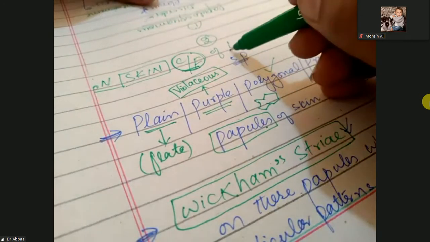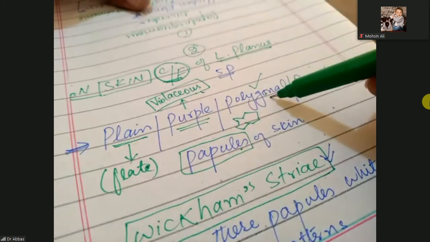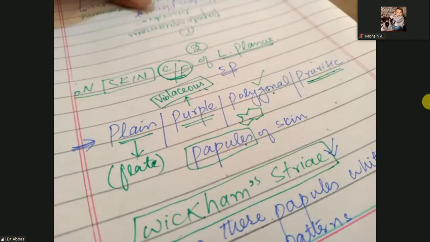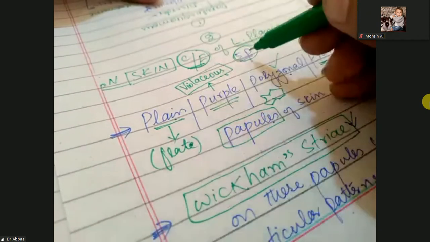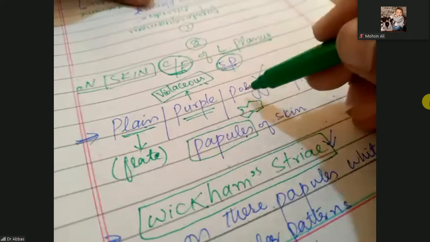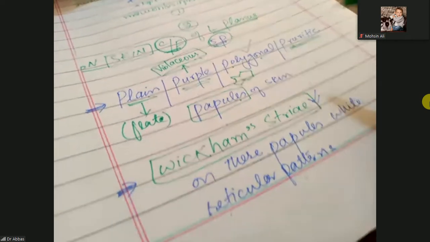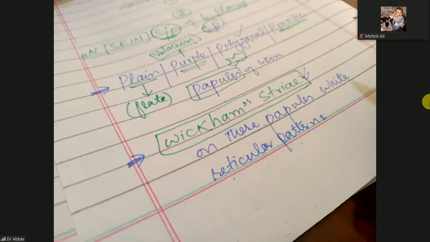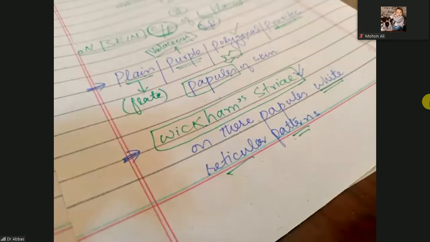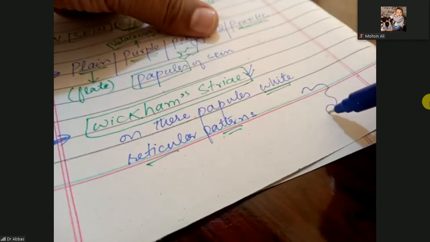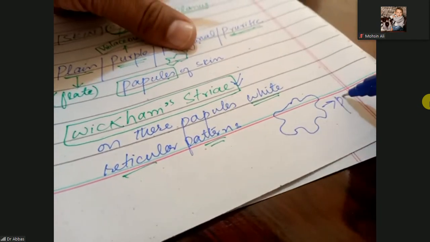So lichen planus on the skin will present with flat, violaceous, polygonal, pruritic papules. It means 5P. One P for plain, other for purple, other for polygonal, other for pruritic, and last one for papules. On these papules, you will feel there are white reticular patterns. Look at this one. If we consider this is the polygonal papule, what is the color of this papule?